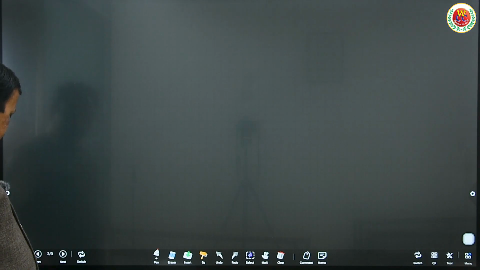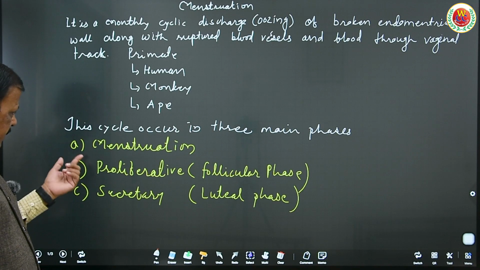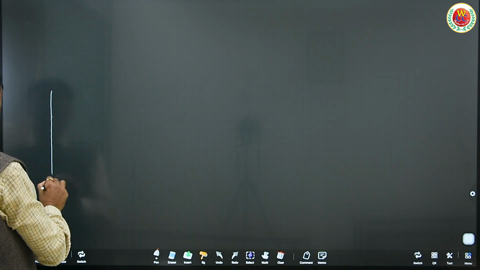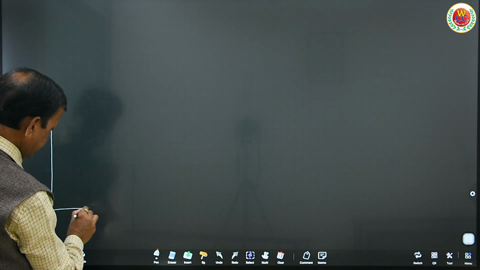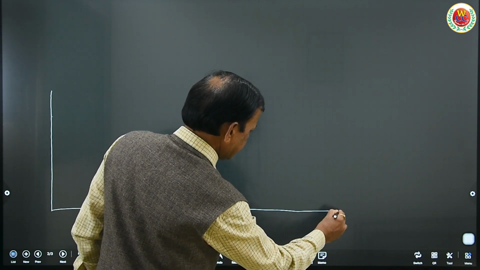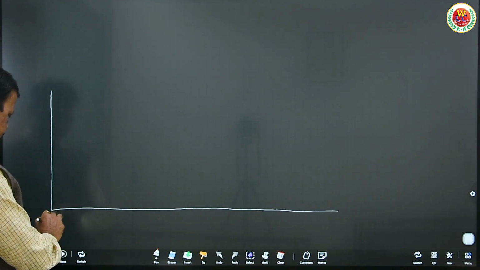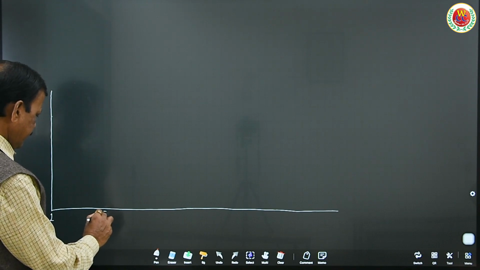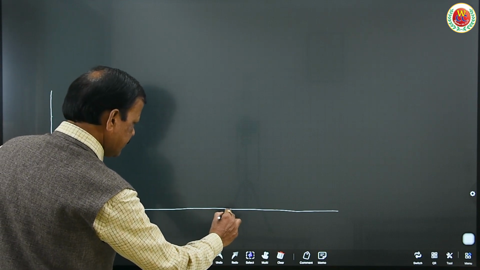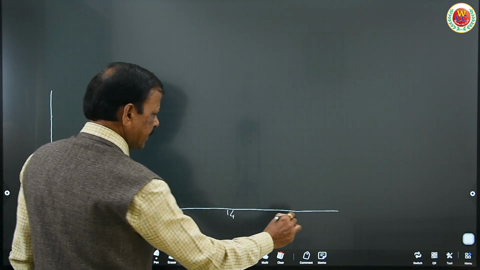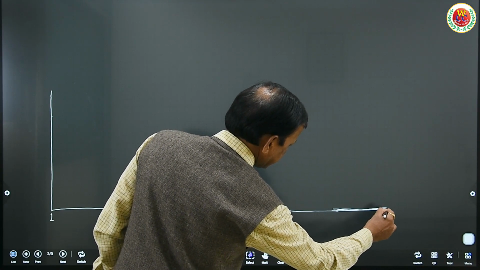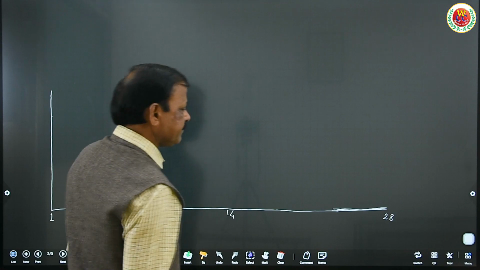Now, to have the best understanding, let us understand these three phases one after the other. Here, see, suppose we divide these 28 days: from the first day to 5 to 7 days, the 14th day, and up to 28 days.